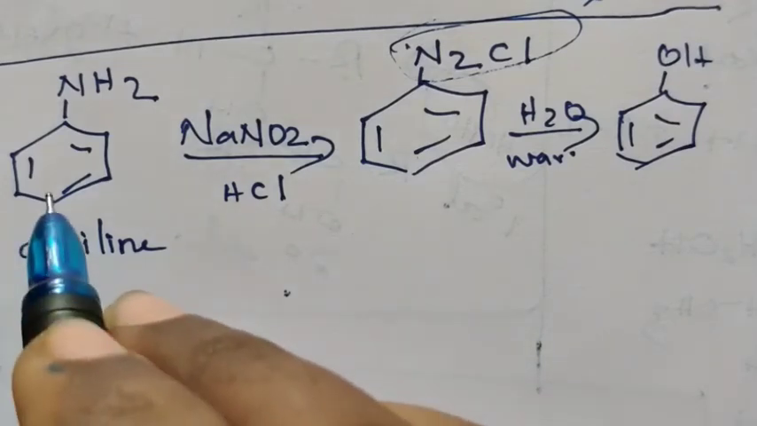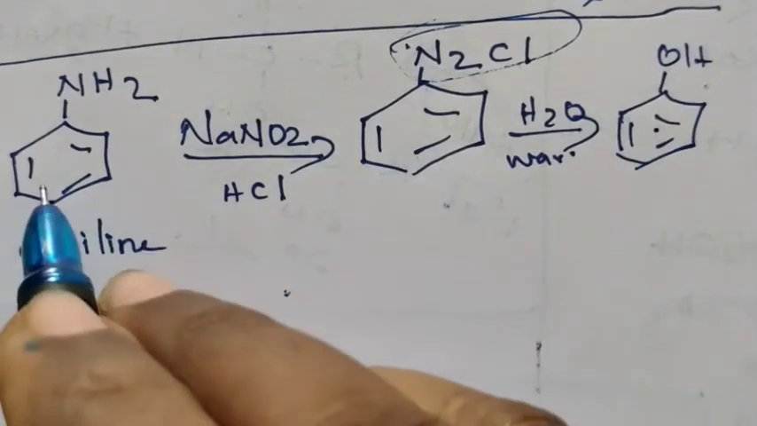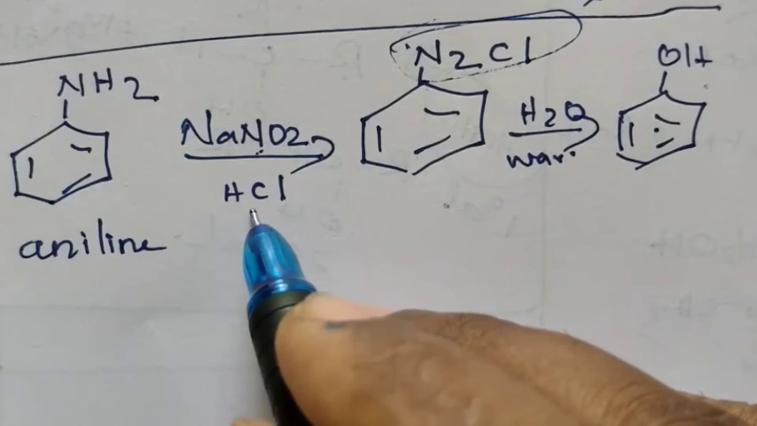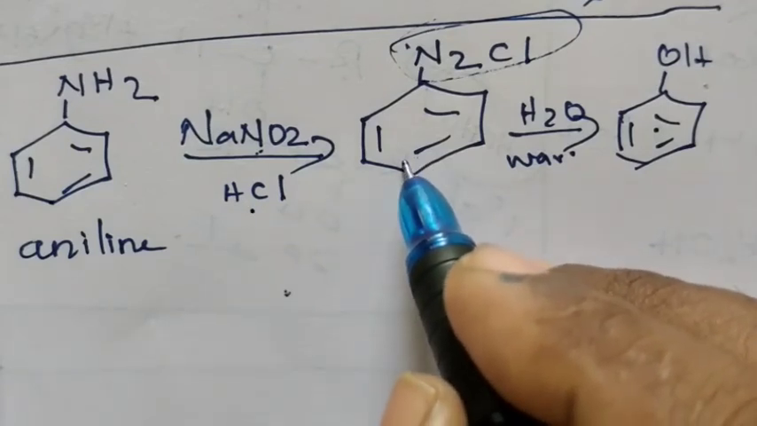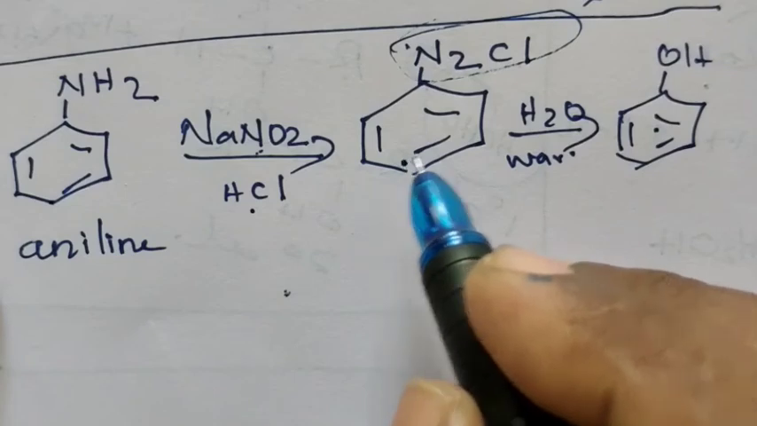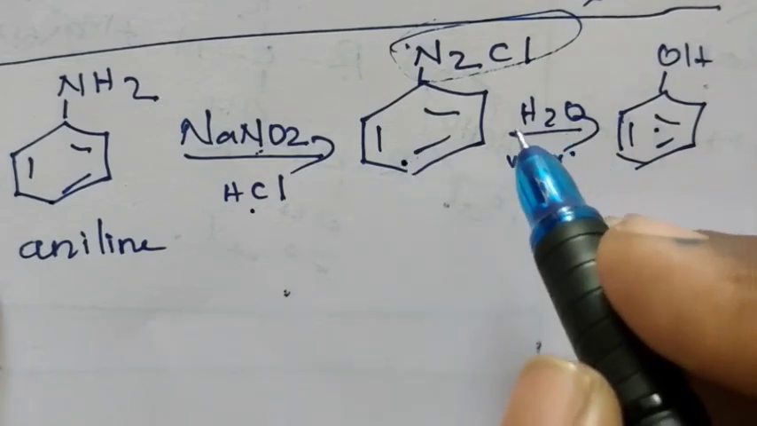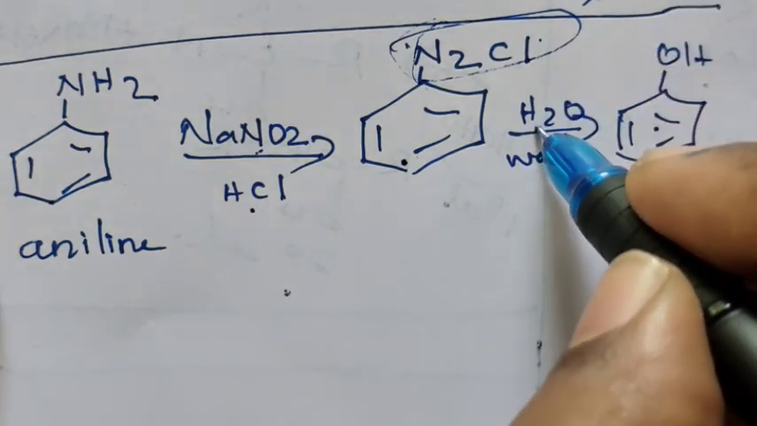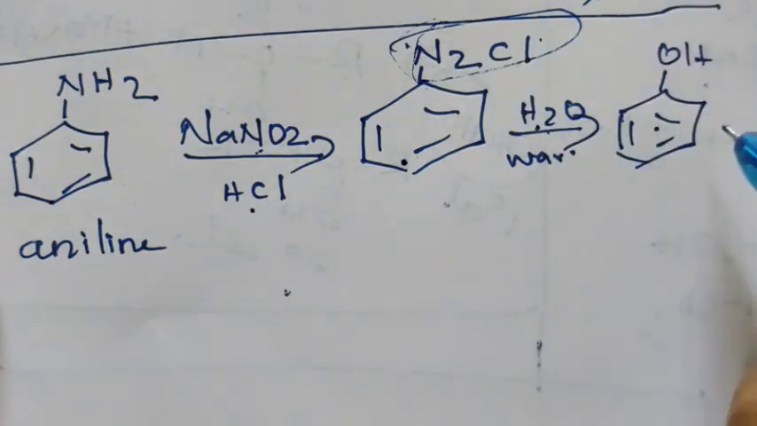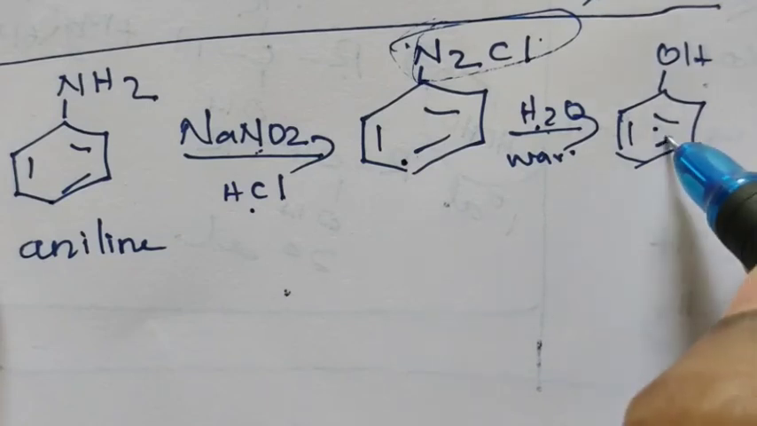So, how can you convert aniline to phenol? Aniline treated with NaNO2 in the presence of HCl gives benzene diazonium chloride. Benzene diazonium chloride on warming with water loses the N2 group, the Cl group combines with water and HCl moves out, and we get phenol as the product.